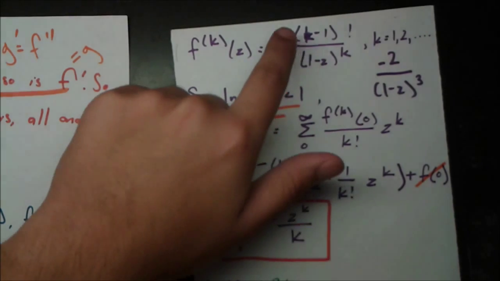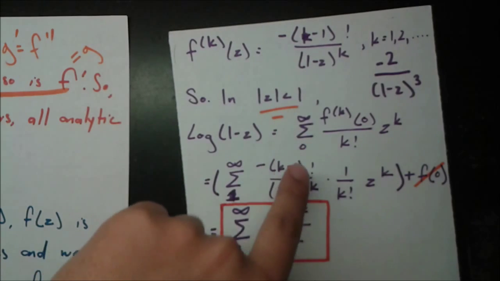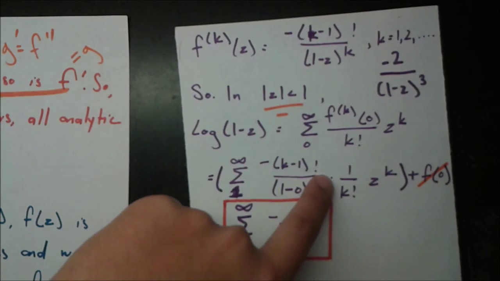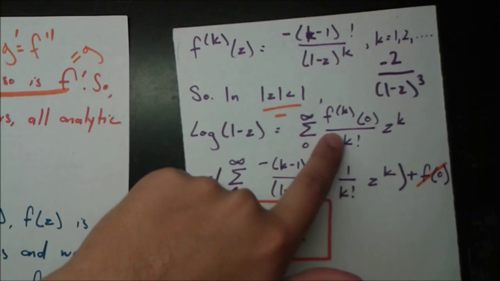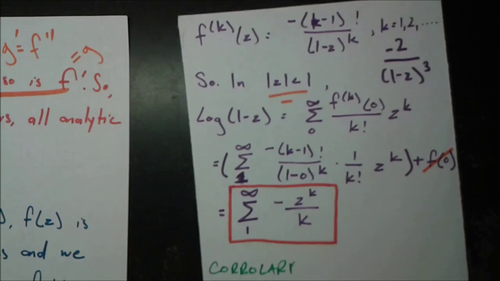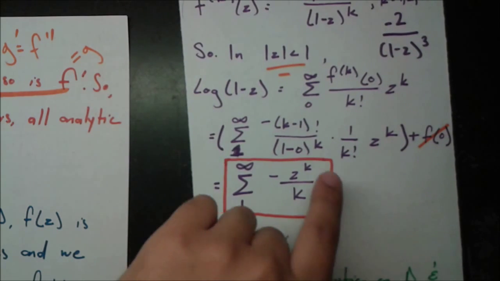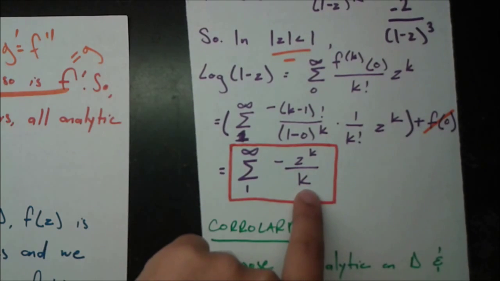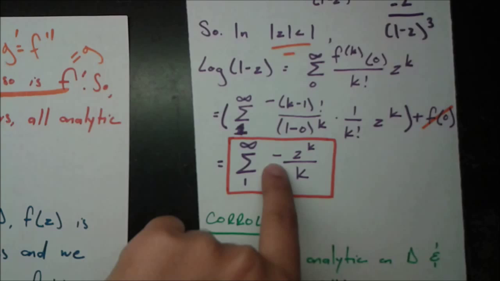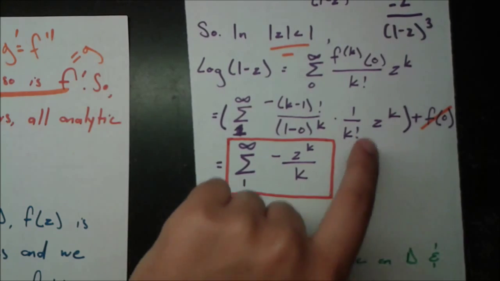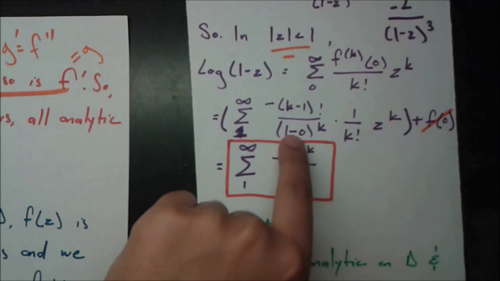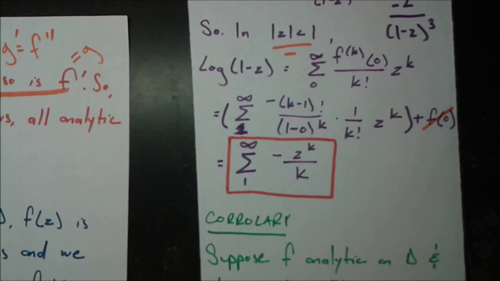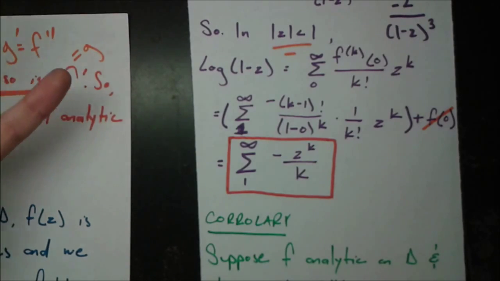So then the other part comes from negative (k minus 1) factorial, and that just went straight in here. Then we retain this 1 over k factorial, which is coming from there, and the z to the power of k. So now we can do some more factoring out of stuff, because if we have (k minus 1) factorial over k factorial, we are just left with a k on the bottom. This negative sign is staying throughout the whole thing, and then we have this z to the power of k, which just shows right here. And 1 minus 0 to the power of k is just 1 to the power of k, and 1 to the power of anything is 1, so we don't need to include that.